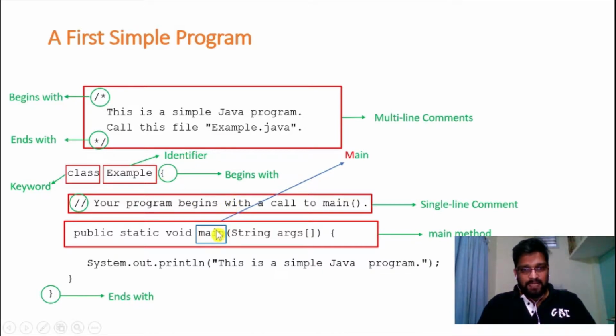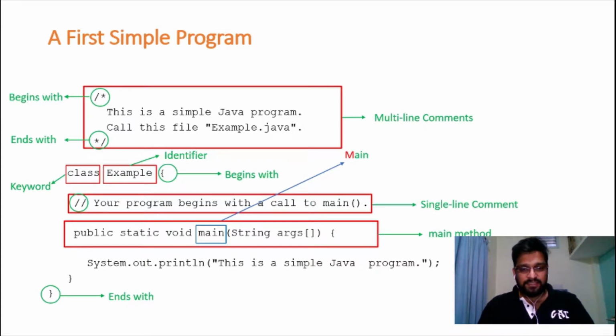If I write main like this, with M in uppercase and ain in lowercase, my program compiles successfully. But if I try to run the program, it throws an error stating that my class does not have a method called main, everything in lowercase. So that's why it is mandatory that you write the main method everything in lowercase.